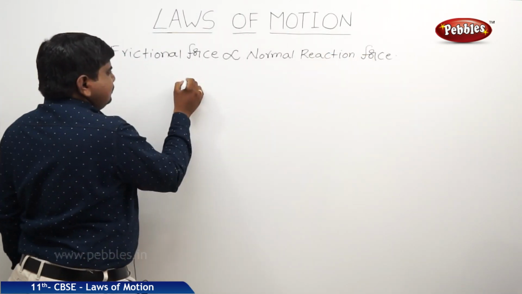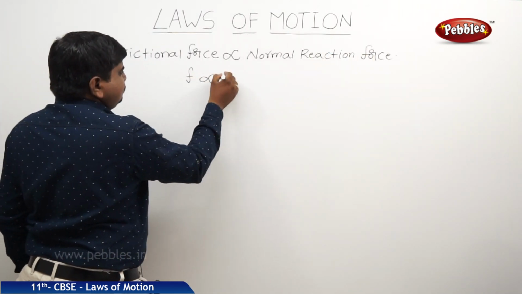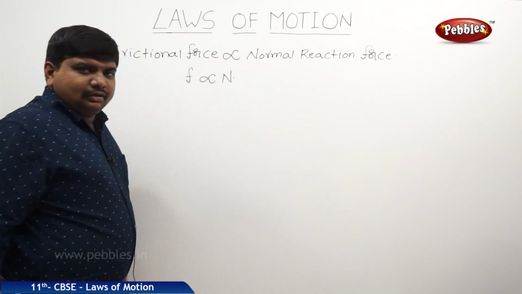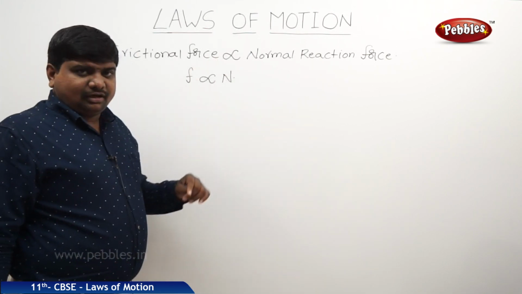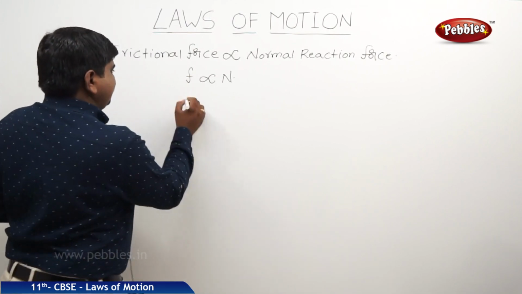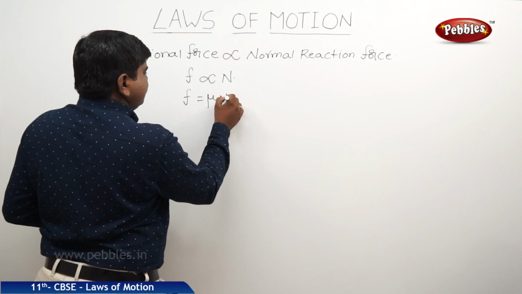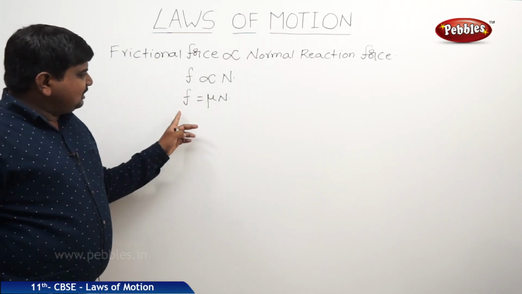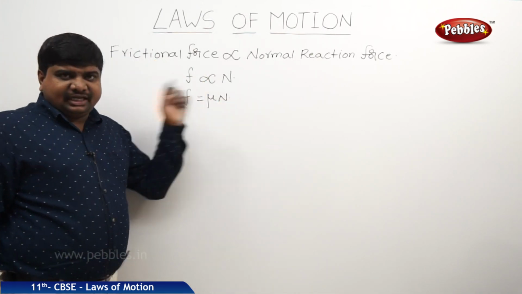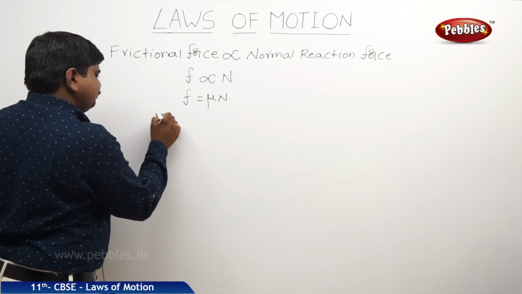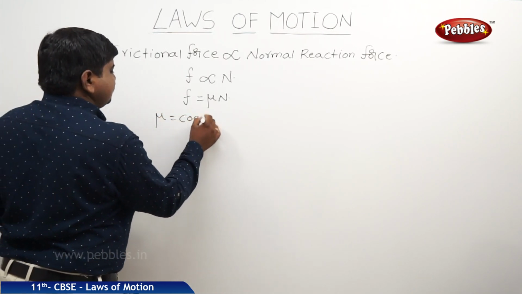So we can write F is proportional to N. If you remove the proportionality, in place of proportionality we can replace this with a symbol called mu, N. So the frictional force is equal to mu into N. What is this mu? Coefficient of friction.